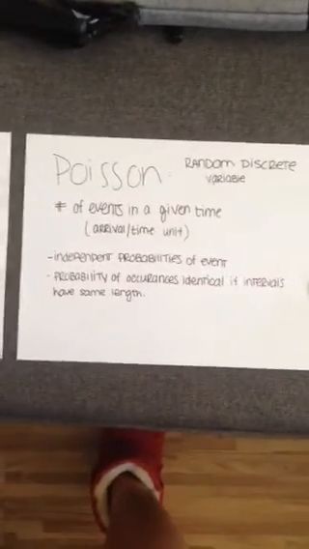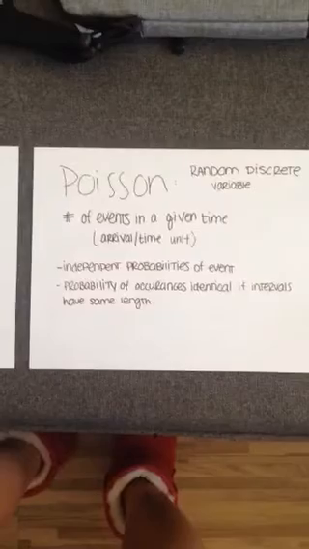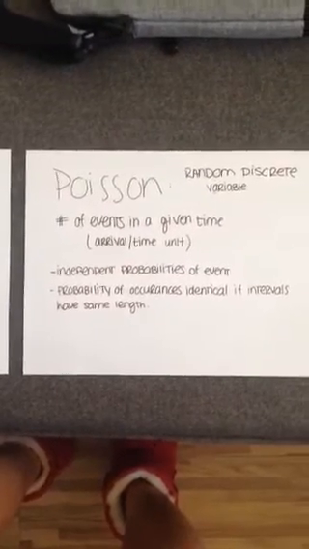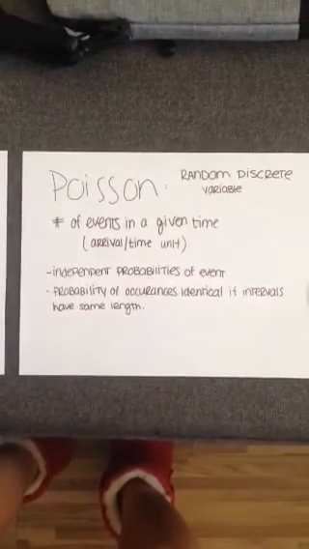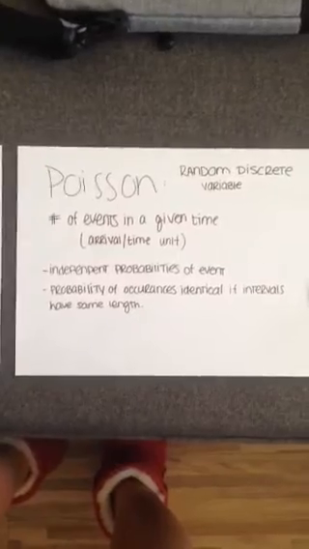A Poisson distribution measures the number of events in a given time, with the units of arrival per time. It is independent of the probabilities of each event, and the probability of occurrences are identical if events have the same length. It is also a random discrete variable.